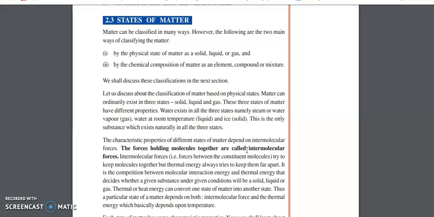Okay, so with respect to chemical composition, how we are classifying or dividing matter is as element, compound or mixture. So these are the two ways to classify matter. The first is based on the physical state, where you classify matter as solid, liquid and gas, and the next is based on the chemical composition, where you classify it as element, compound or mixture.